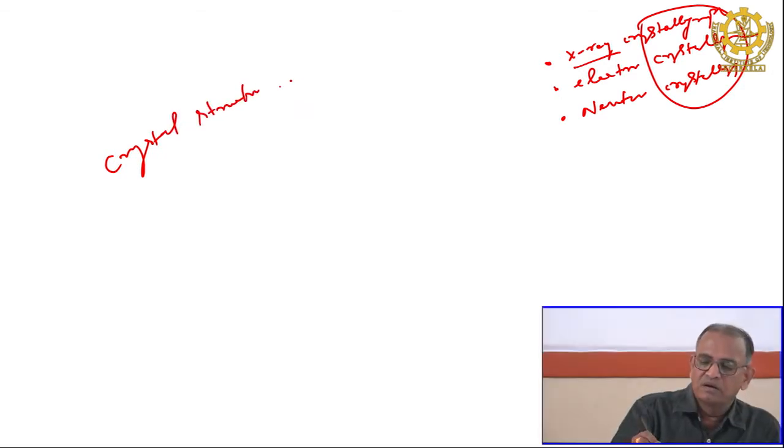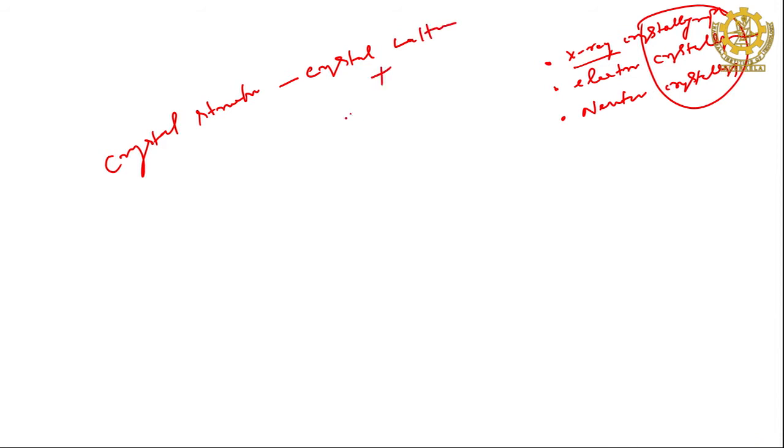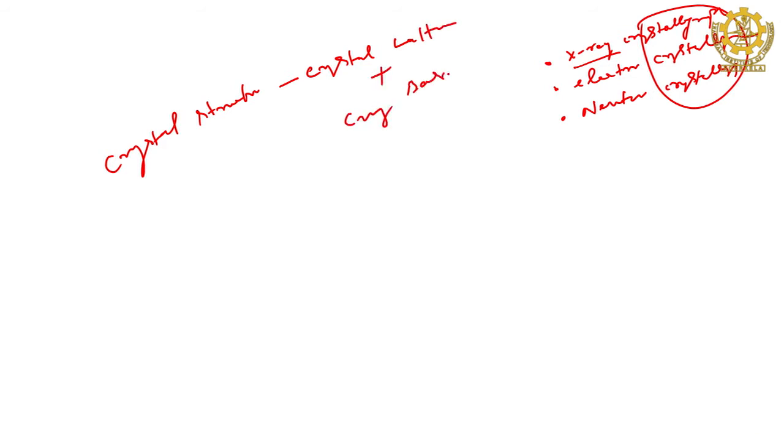Now if you think about the crystal, the crystal structure is a combination of two things. One is called the crystal lattice, plus the crystal basis. These two things are very important for crystal structure. You have to understand both if you want to understand the structure, right. When you talk about geometrical shape and size, it covers both crystal lattice and crystal basis.